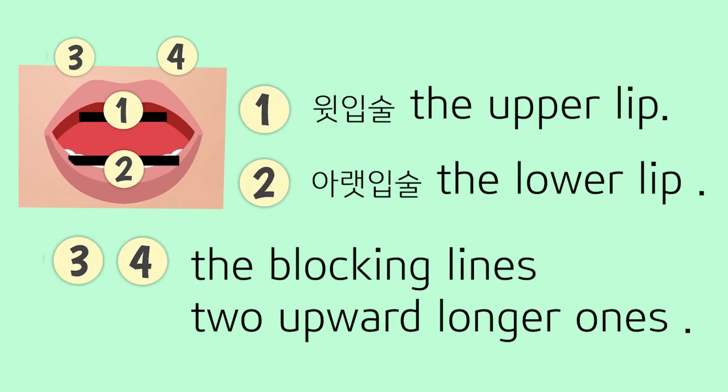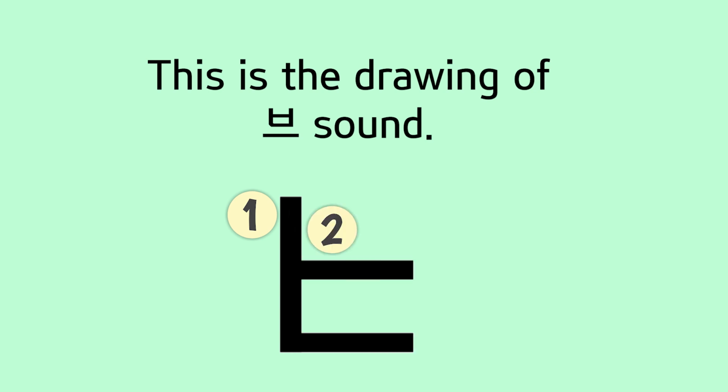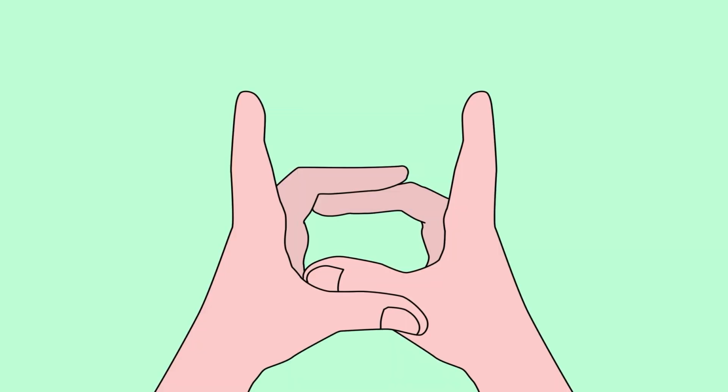1 is the upper lip. 2 is the lower lip. You can draw 3 and 4, the broken lines, with two upward longer ones. This is the drawing of the bu sound. 1, 2, 3. When you express the bu sound with two hands, that's shown in the picture.